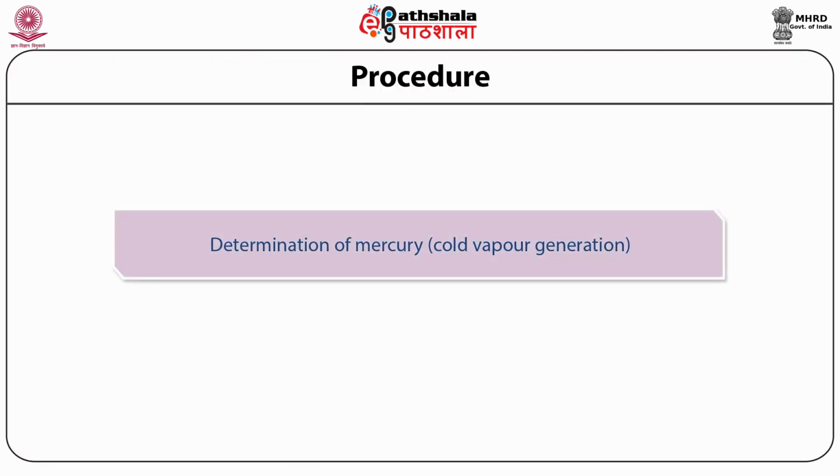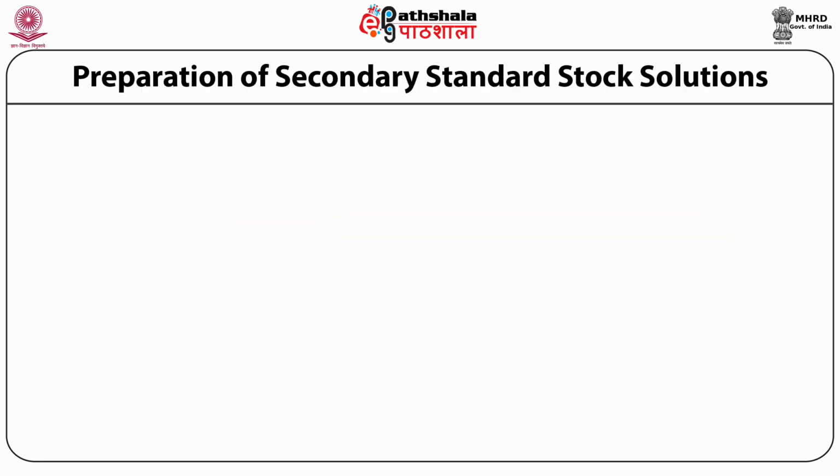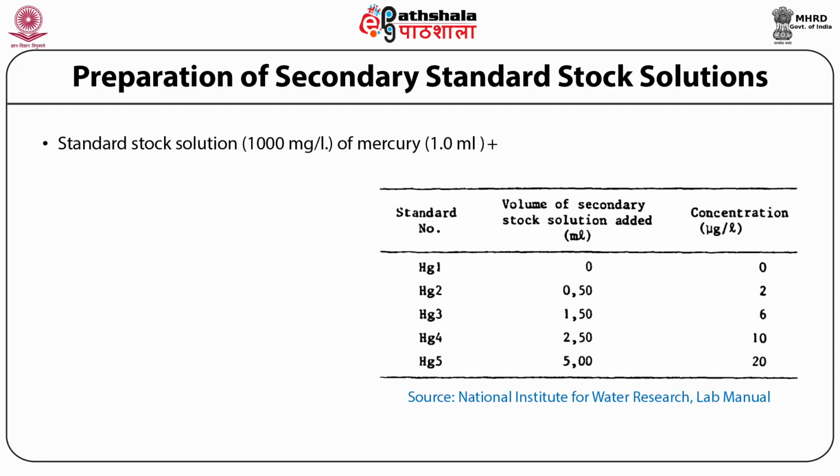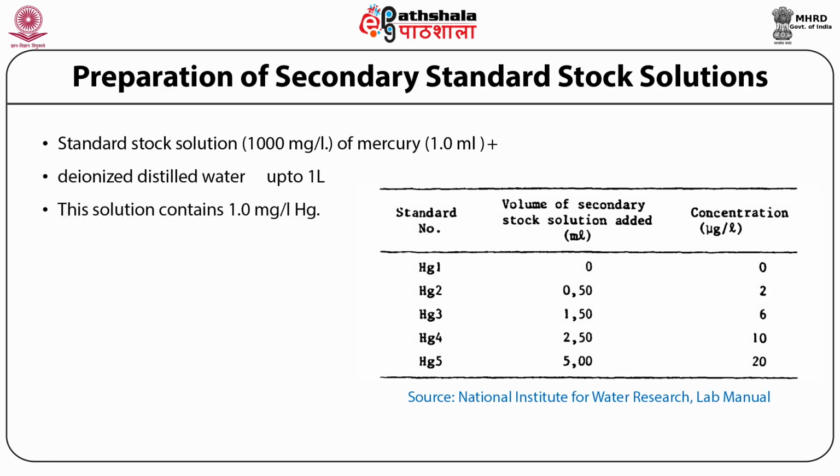Determination of mercury. In this case, the cold vapor generation technique is used. Preparation of secondary standard stock solutions. This is again prepared in a similar fashion, that is, use 1 ml of the standard stock solution of 1000 mg per liter of mercury and dilute it up to 1 liter. The solution contains 1 mg per liter of mercury.